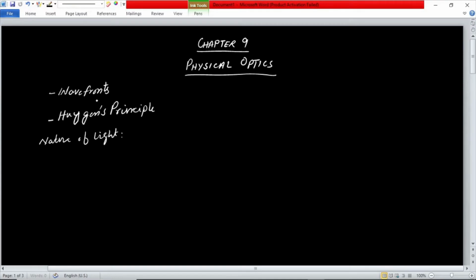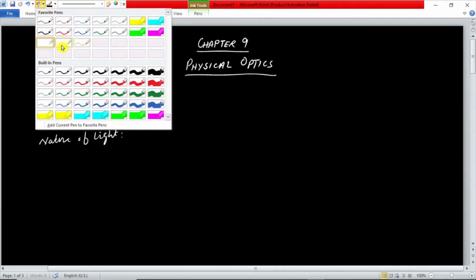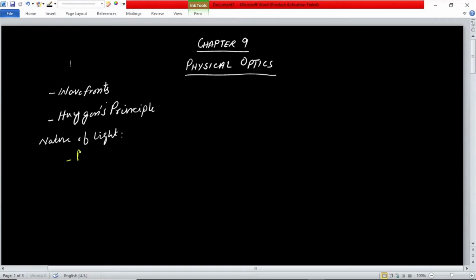People always try to understand if light is a particle nature, or light is a wave nature, or light is a dual nature, which means it behaves both as a particle as well as a wave. So people have always thought about these questions.